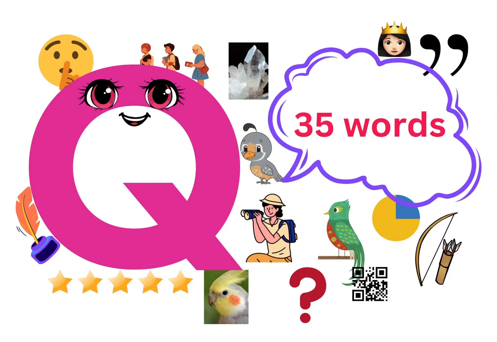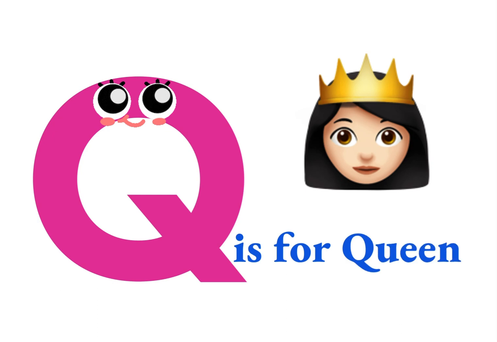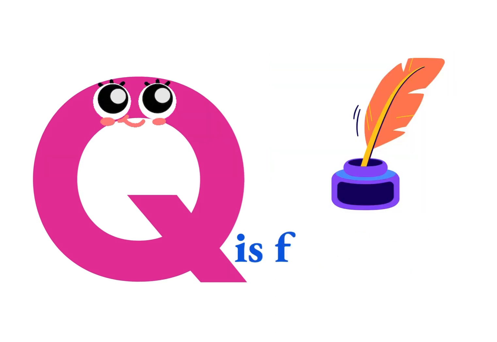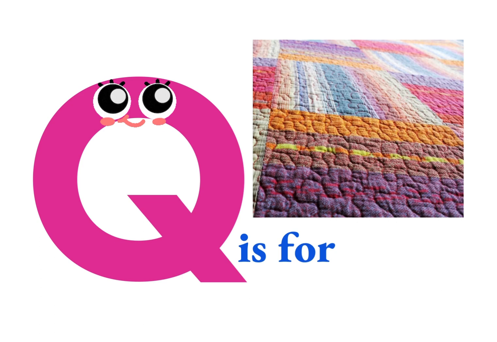Hi kids! Today we are going to learn about Q letter words. Q sounds Qu. Let's start. Q is for Queen. Q is for Quail. Q is for Quill. Q is for quilt.